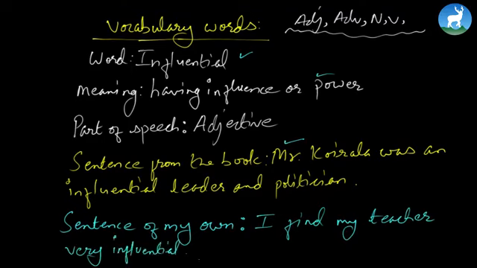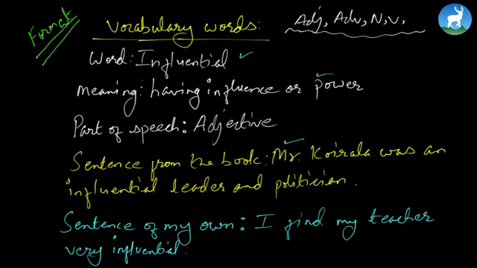So this is the format you can work with to improve your vocabulary. Every time you come across a new word, this format will help you understand the word in a better way. So: sentence of my own, I find my teacher very influential. Sentence from the book, Mr. Koala was an influential leader and politician. Part of speech is adjective, which you'll find in the dictionary, by the way. And meaning, having influence or power. The word is influential.